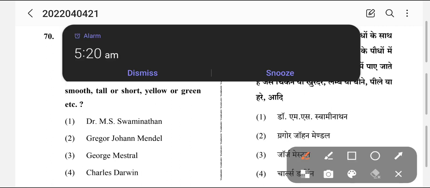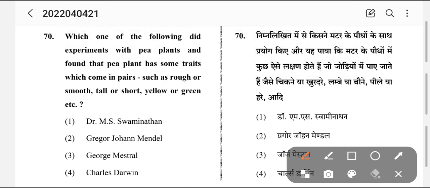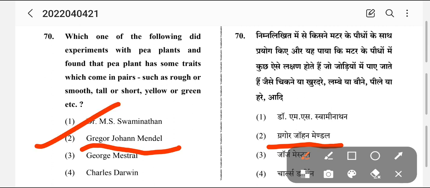For this you should know the answer. Option 1, Dr. M.S. Swaminathan; number 2, Gregor Johann Mendel; number 3, George Maxwell; number 4, Charles Darwin. Friends, you have to memorize it. You should know the answer. He made a detailed study of how the pea will grow if we use different combinations of peas. So the answer is answer number 2.